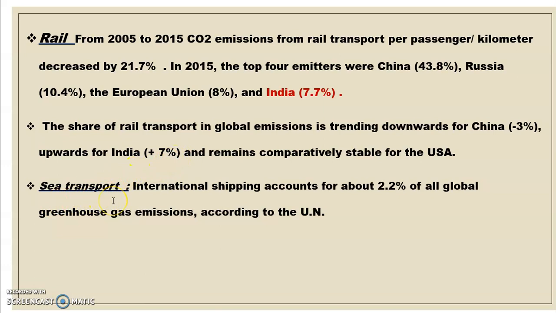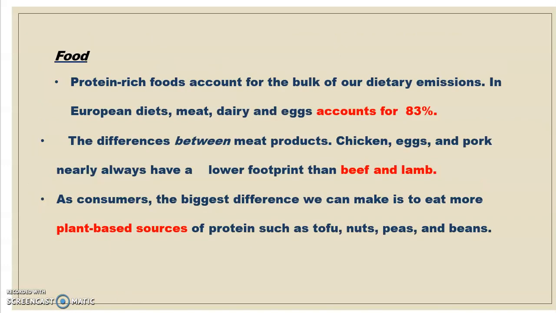And through sea transportation, international shipping accounts for about 2.2% of global greenhouse gas emission. This data has been procured from the United Nations. Our food is also a major contributor to the release of carbon dioxide.